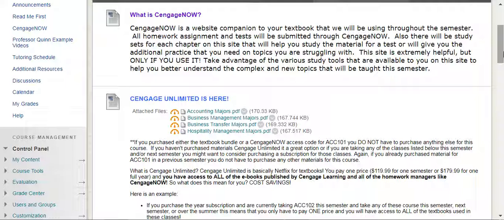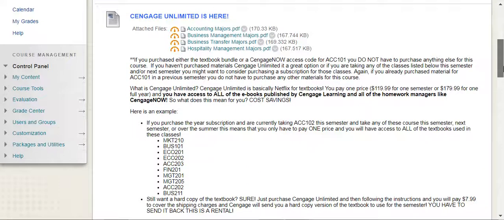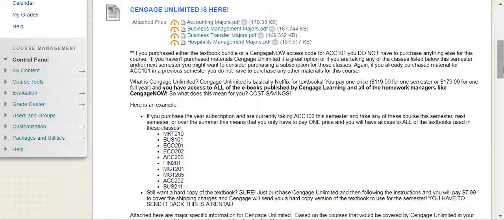If you haven't taken Accounting 101 in a while, or you're transferring in from another school, you might have to buy materials. You do have the option to buy something that's called Cengage Unlimited. It is basically Netflix for textbooks, where you pay one subscription fee and you get to access every book that Cengage publishes. We use a lot of Cengage textbooks in our business courses, as you can see from that short list that's provided here. But I've also provided major specific documents that tell you which courses will be covered by a Cengage Unlimited access code.